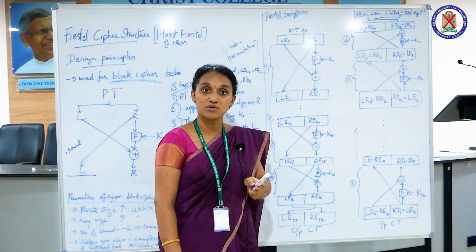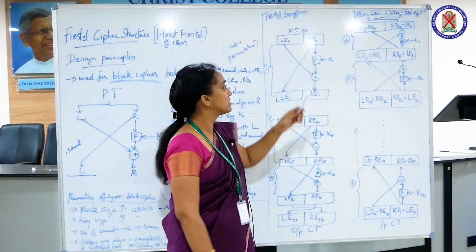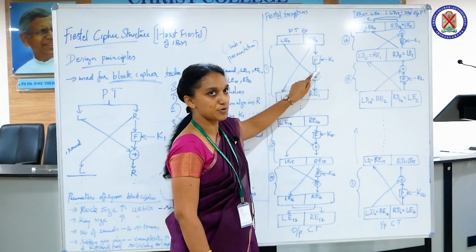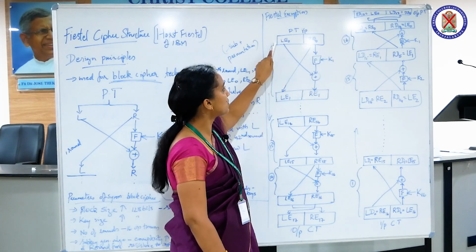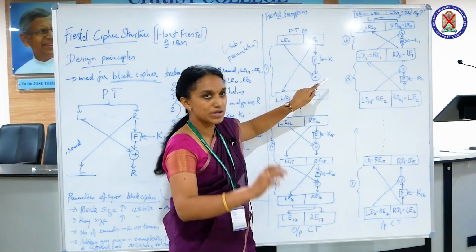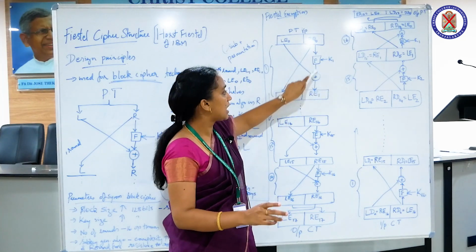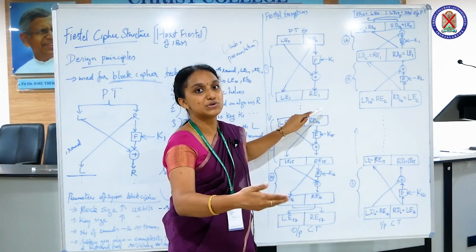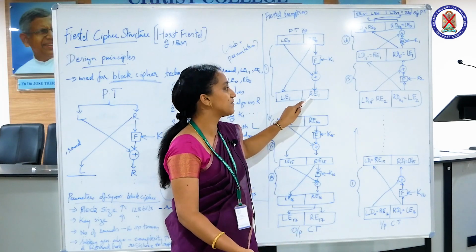For the 16th round, it will be K16. So K1 is applied in the function. You get an output, right? That output is XORed with the left half LE0, and when you XOR both, you get the new RE1. That is the new right half.